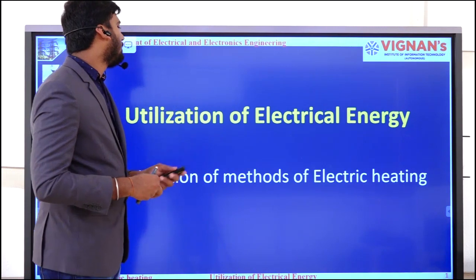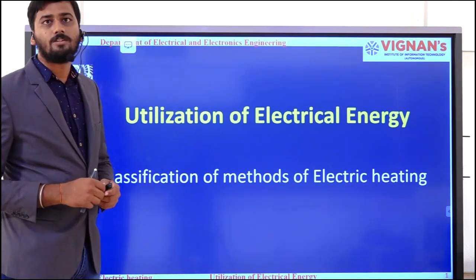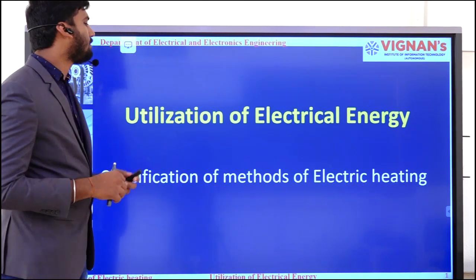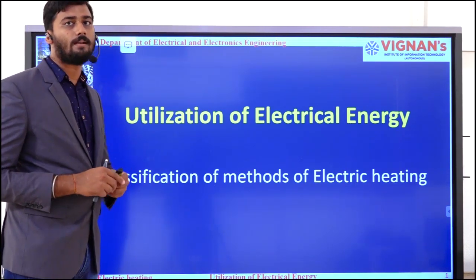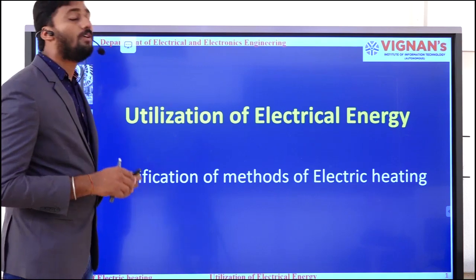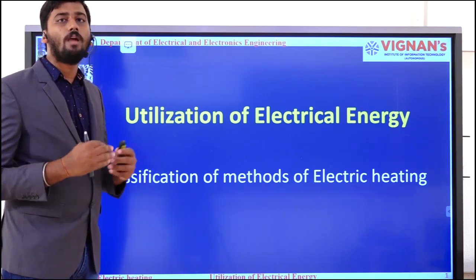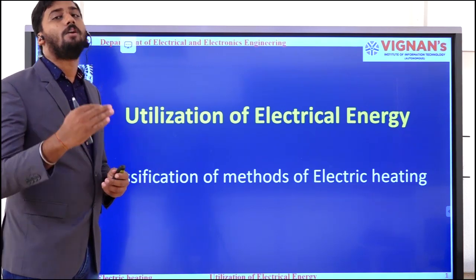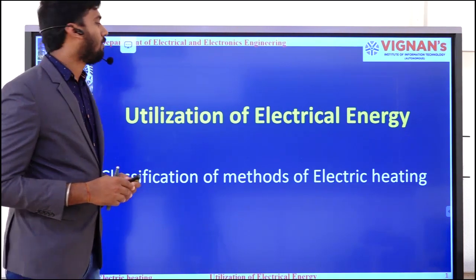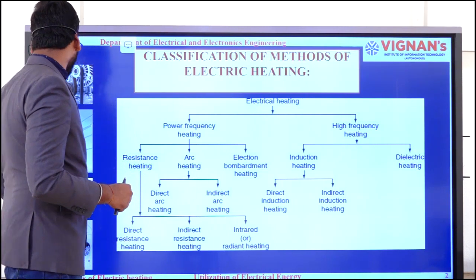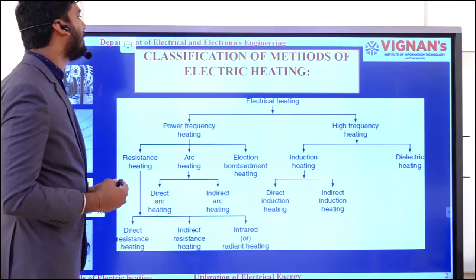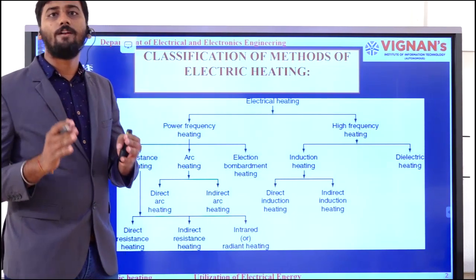This lecture is a continuation of my previous lecture. In this presentation we are going to discuss the classification of methods of electric heating, and see in detail how we generate heat energy using electrical energy. Electric heating is broadly classified into two categories.